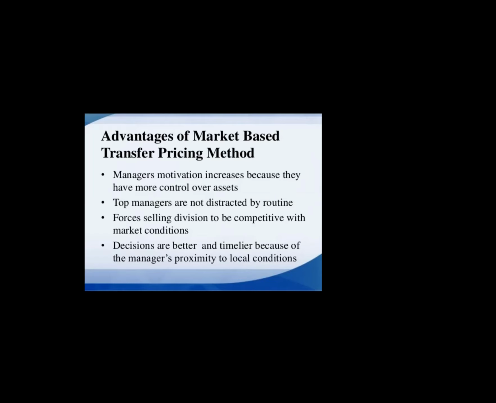When the market has a stable price for one particular product, all those working in the selling division, in the sales department, become competitive, because there's no difference in price based on market. Decisions are better and timelier because of the manager's proximity to local conditions. Manager's proximity means the manager is very near to and knows local conditions. Local conditions depend on the price of a particular commodity.